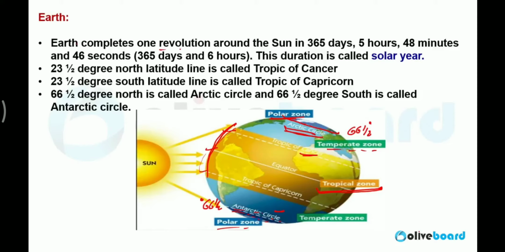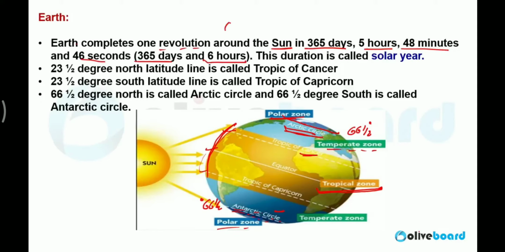Earth completes one revolution on its axis in 24 hours, right? And one revolution around the sun in 365 days, 5 hours, 48 minutes, 46 seconds, approximately 365 days 6 hours.